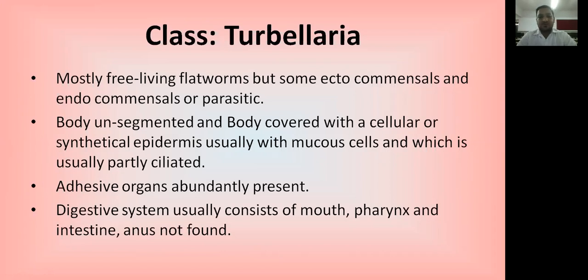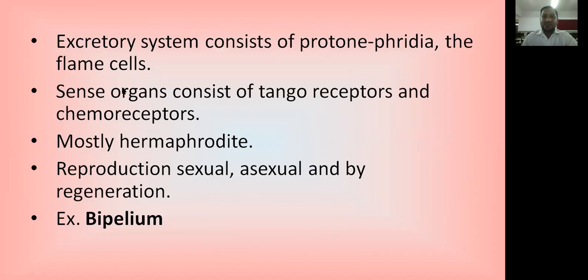The digestive system usually consists of mouth, pharynx, and intestine. Anus is not found here. They don't have an anus, but the other digestive organs are present, like mouth, pharynx, and intestine. Now, the excretory system consists of protonephridia and flame cells. The flame cell is a peculiar characteristic of the phylum Platyhelminthes. This is a one-mark important question.